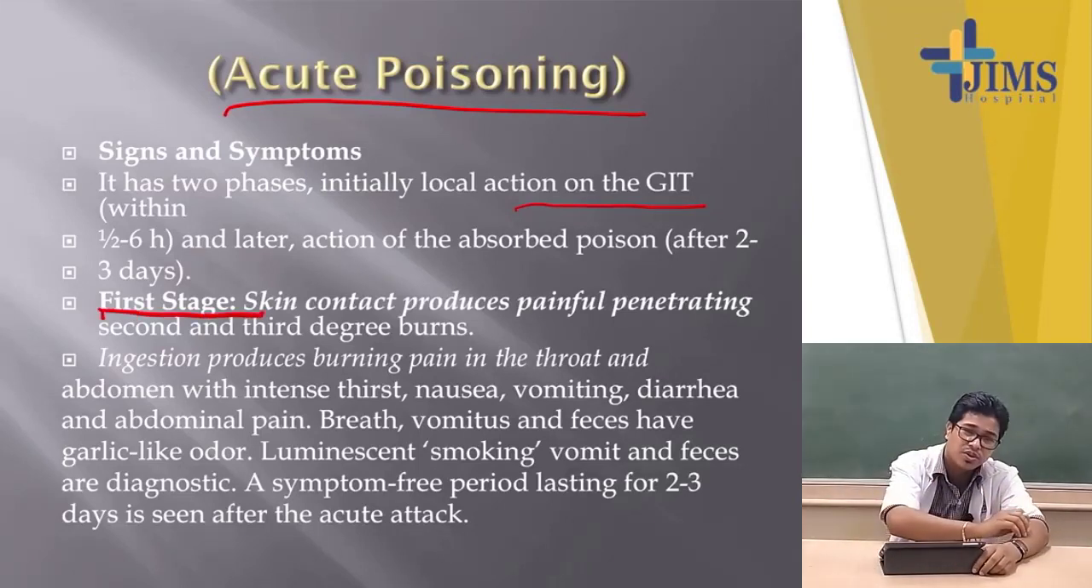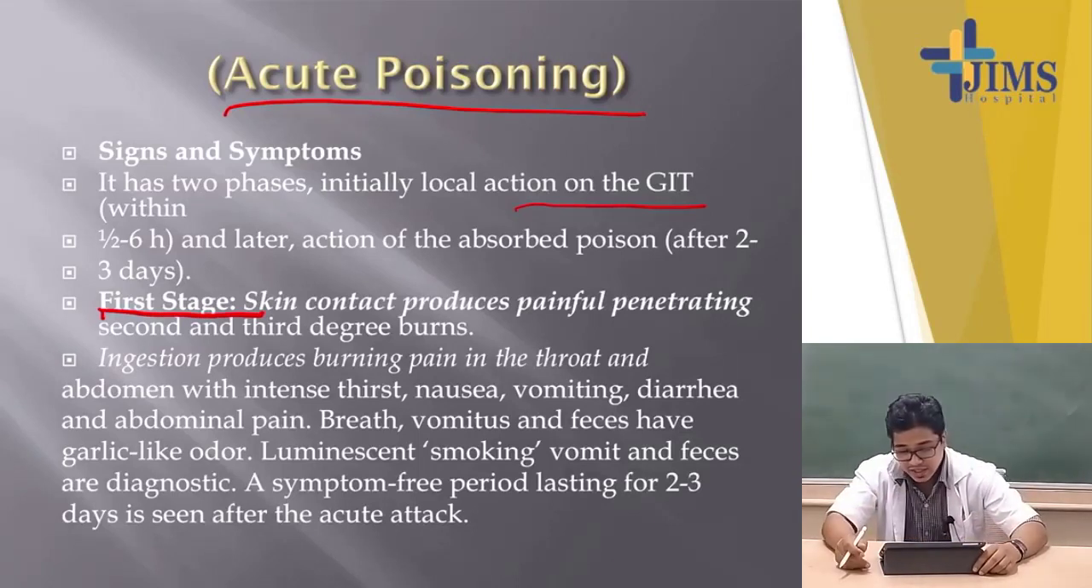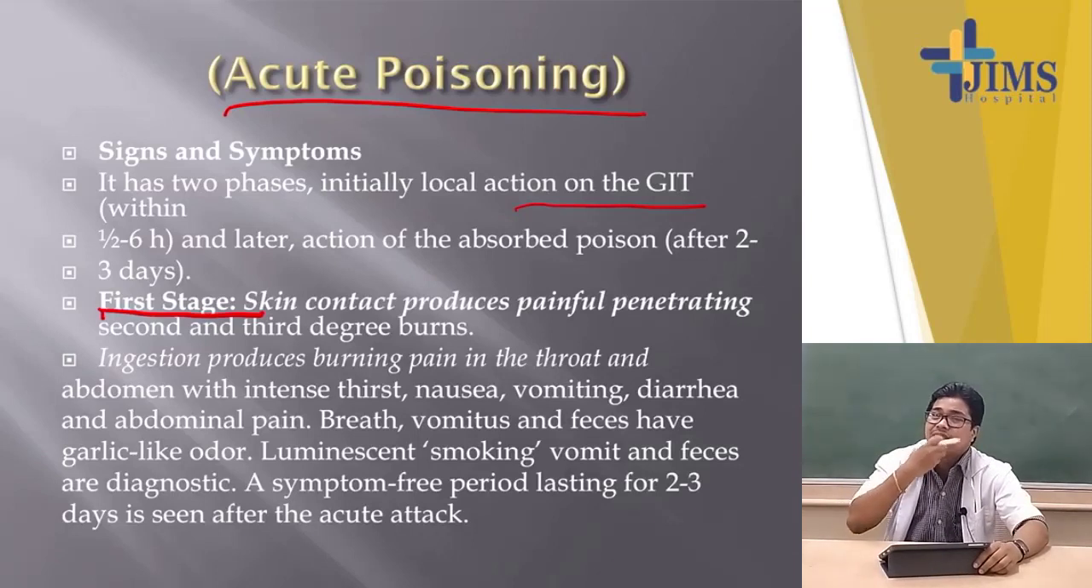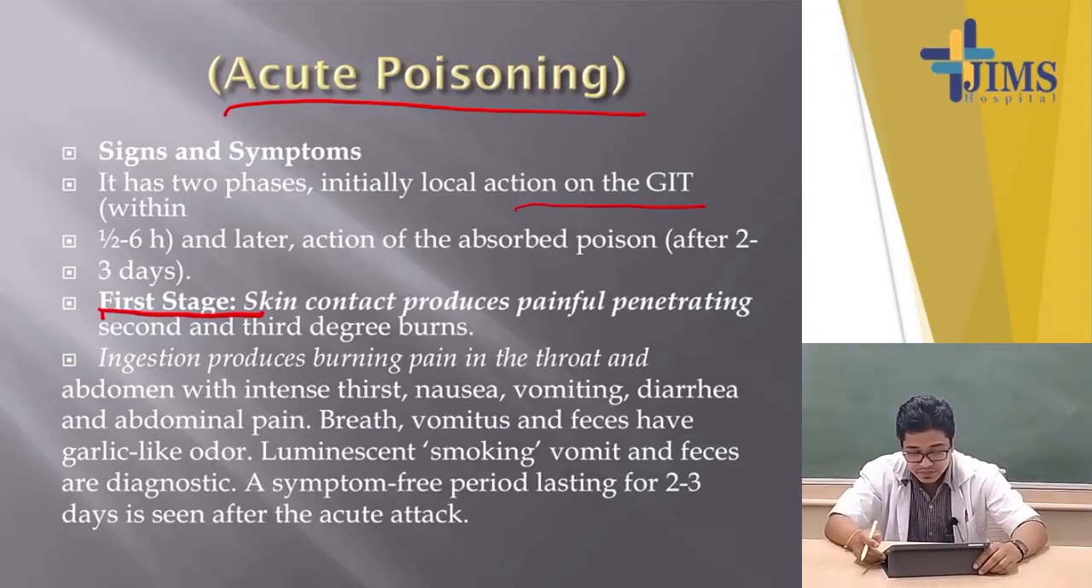Suppose this phosphorus comes in contact with the skin of our body, then it is very painful, and if it penetrates, then it produces second and third degree burns, because I have already told you this produces a chemical burn. So, it produces a severe painful burn injury if it comes in contact with the surface of our body, like the skin or any other areas. If it is ingested, then there will be severe burning pain over the throat and the mouth, intense thirst, nausea and increased vomiting, diarrhea and abdominal pain.